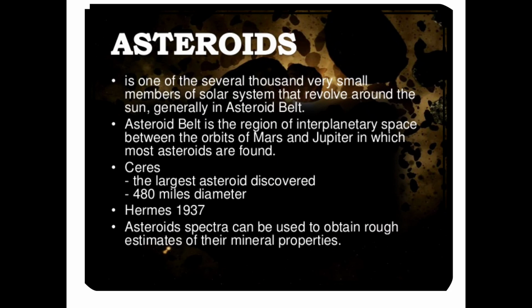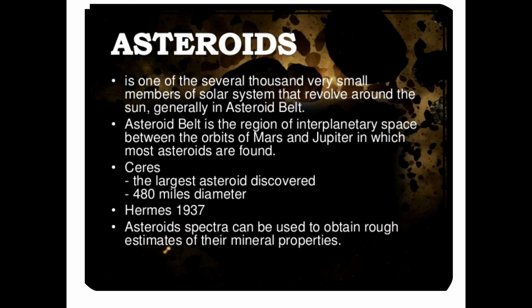Now we are talking about the asteroids. Thousands of small celestial bodies revolve around the sun between the orbits of Mars and Jupiter. These are called asteroids or minor planets. An asteroid is one of the several thousand very small members of the solar system that revolve around the sun, generally in the asteroid belt. The asteroid belt is the region of interplanetary space between the orbits of Mars and Jupiter in which most asteroids are found. The largest asteroid discovered is 480 miles in diameter.